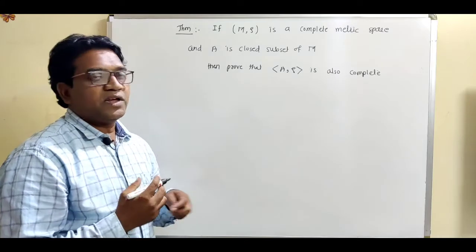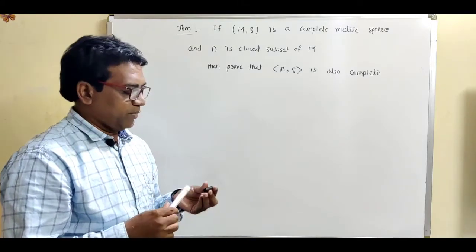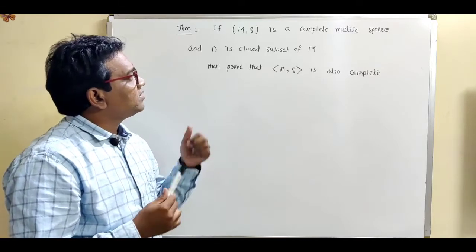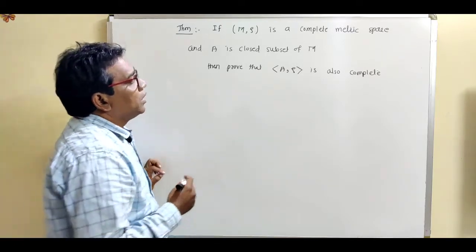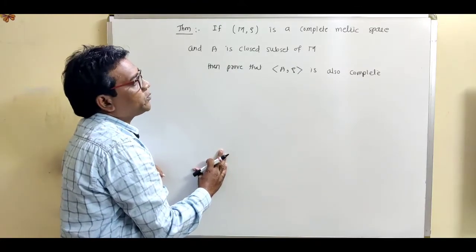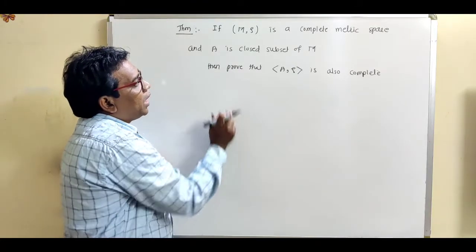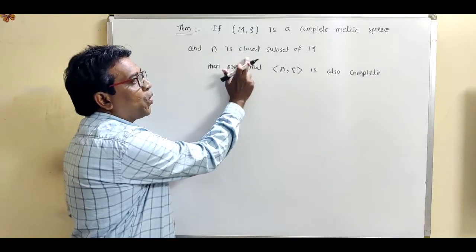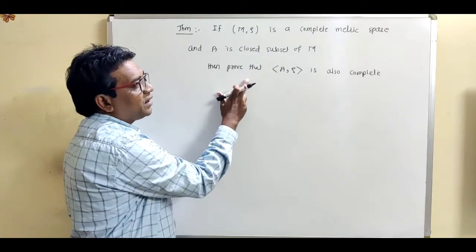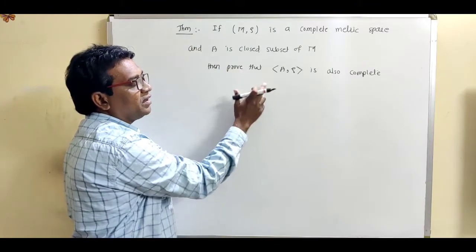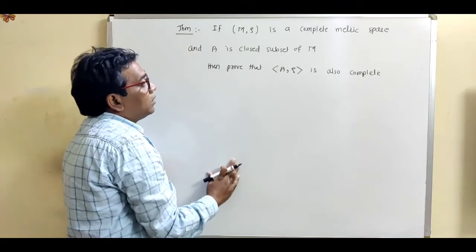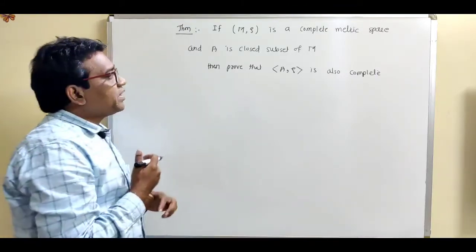Now let us take one theorem on complete metric spaces. See what this theorem is. If (M, rho) is a complete metric space and if A is a closed subset of M, then show that (A, rho) is again a complete metric space. See what the given condition is.